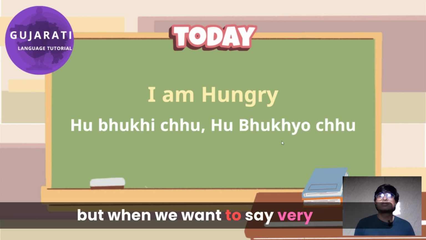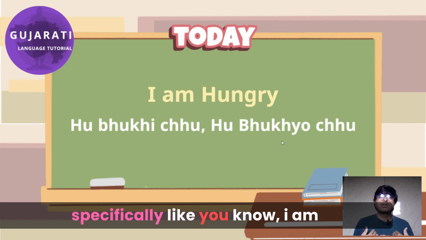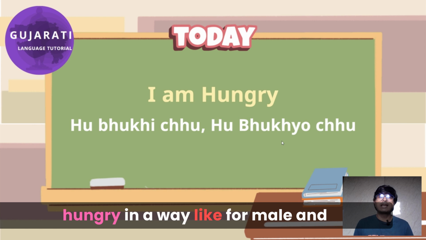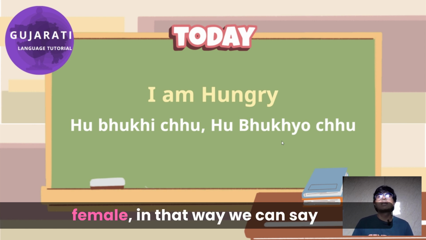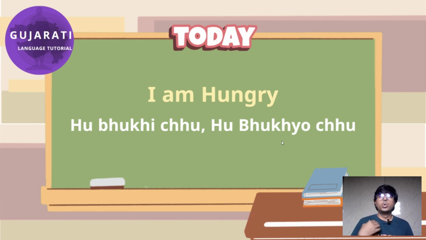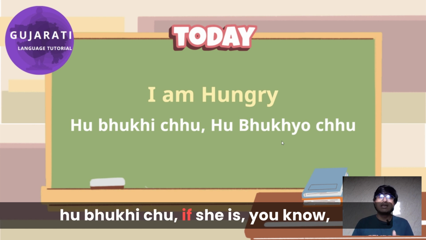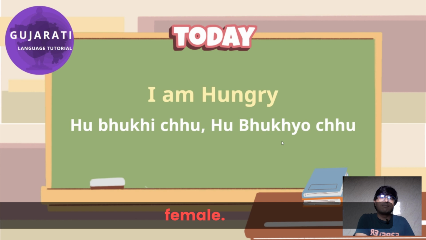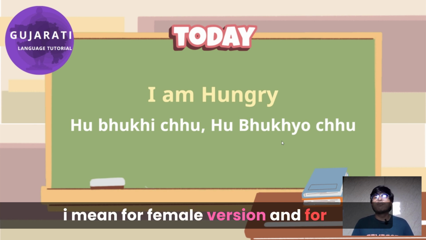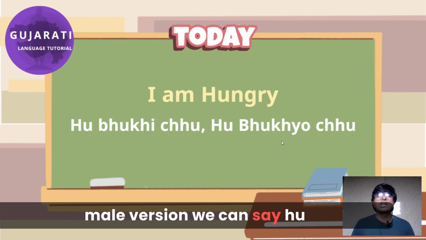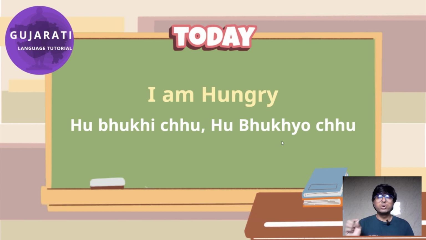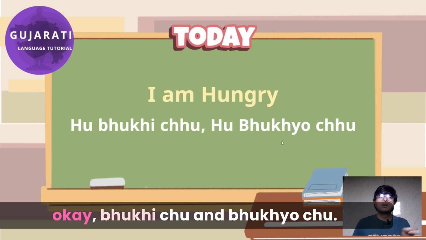But when we want to say it very specifically, for male and female, we can say હું ભૂખી છું for the female version, and for the male version we can say હું ભૂખ્યો છું. Okay, ભૂખી છું and ભૂખ્યો છું. It's very simple.